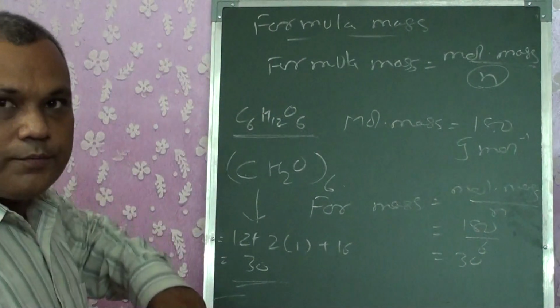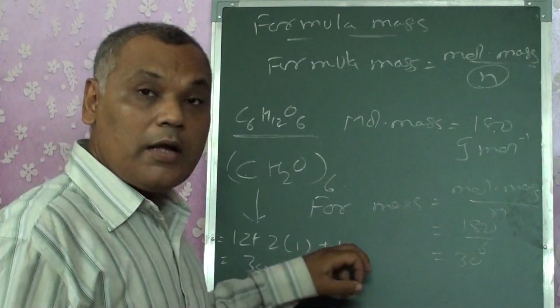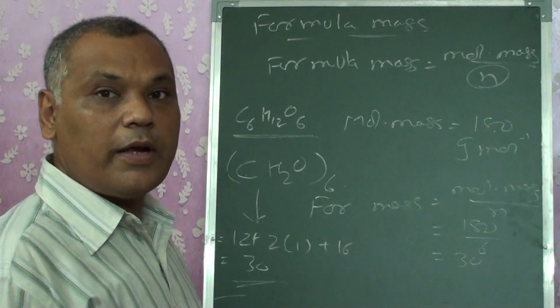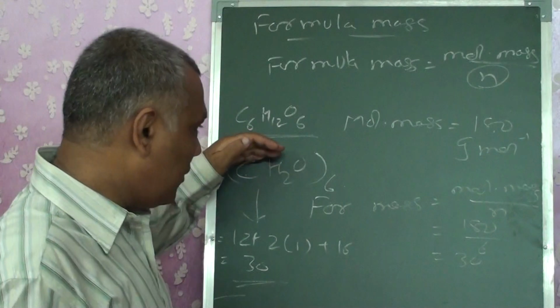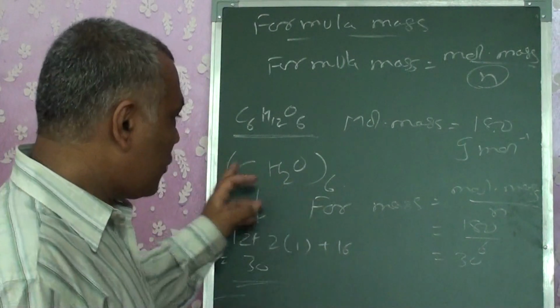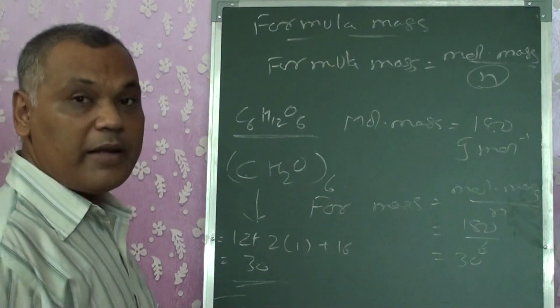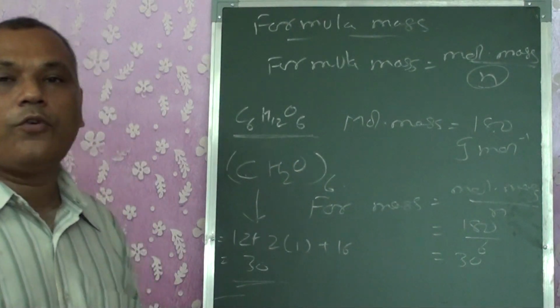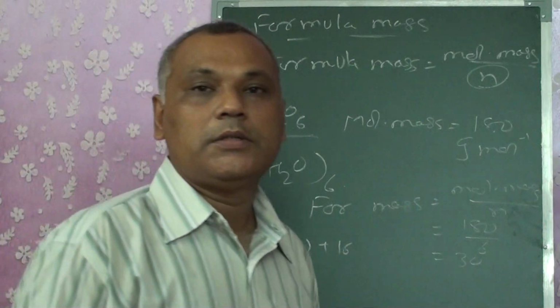The sum of the atomic masses of the left-out basic unit of the compound is also considered to be its formula mass. So by either method you can calculate the formula mass.